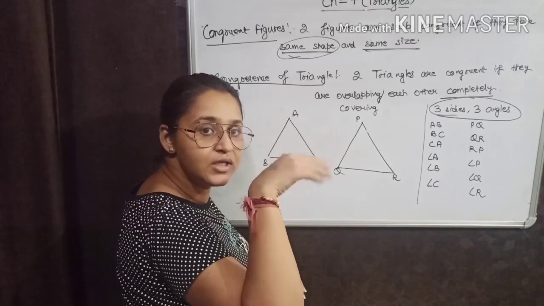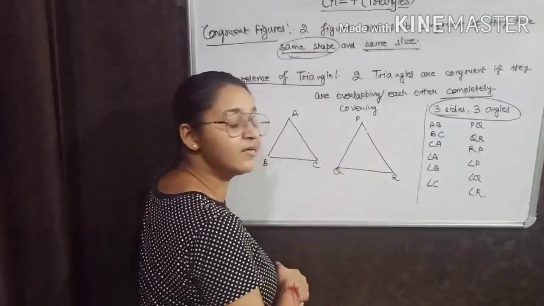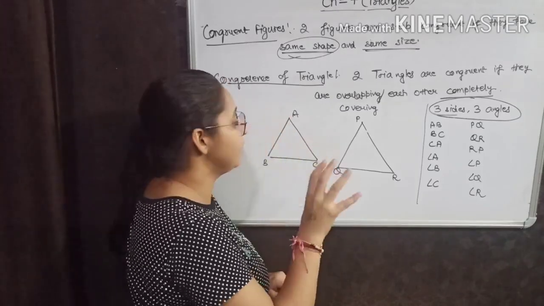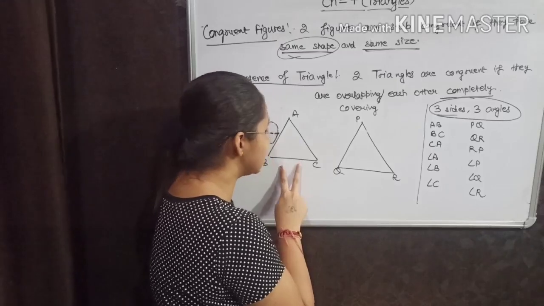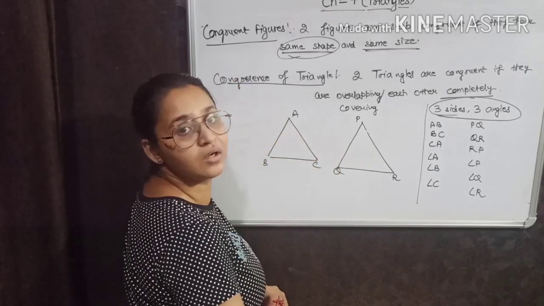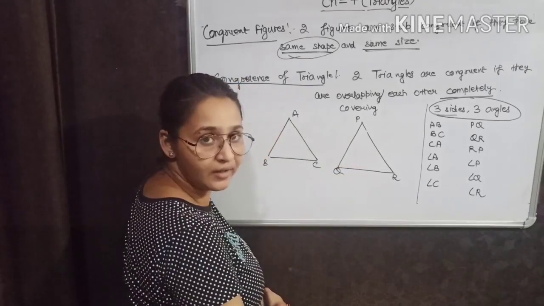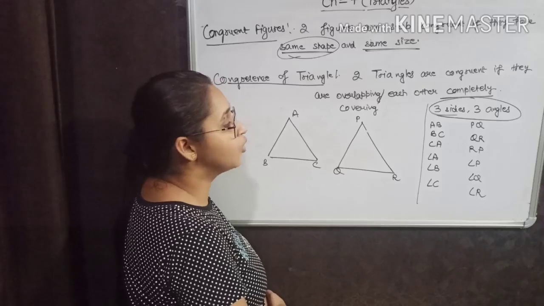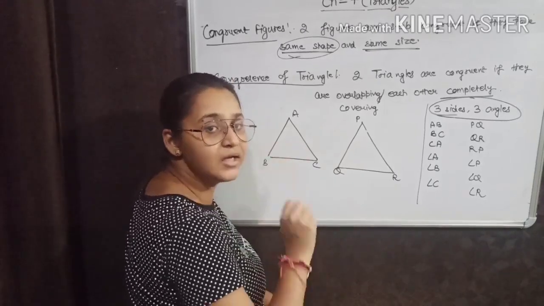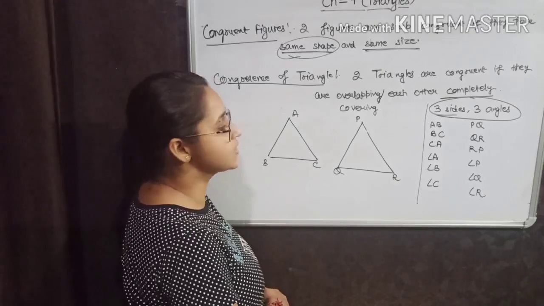Obviously, if all 3 sides of a triangle are equal to the other 3 sides of the other triangle, and in the same way, if 3 sides are equal, at the same time 3 angles must be equal to the other angles of the triangle. Now, the most important thing is that the corresponding parts are equal. What does this mean?